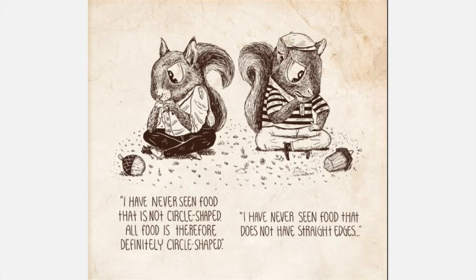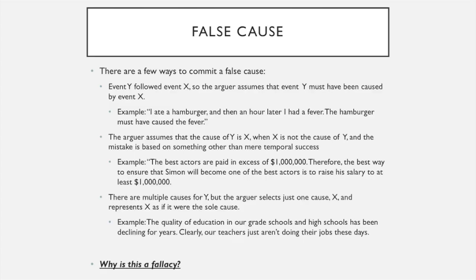We have two squirrels here, and they're looking at acorns. The squirrel on the left says, "I have never seen food that is not circle-shaped, so all food is therefore circle-shaped." And the squirrel on the right says, "I have never seen food that does not have straight edges. All food, therefore, definitely has straight edges." So just because your worldview is one particular way doesn't mean that everything is going to be like that. The standard racism and sexism remarks also fall under hasty generalizations.